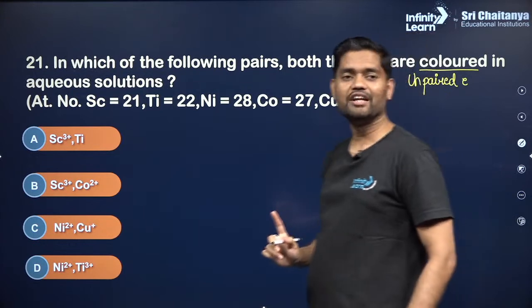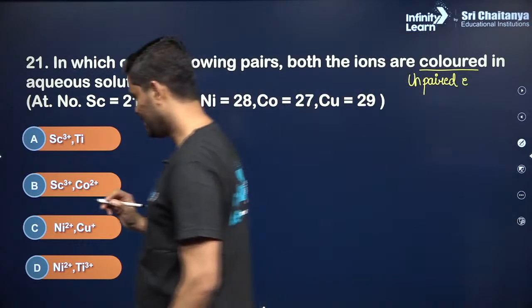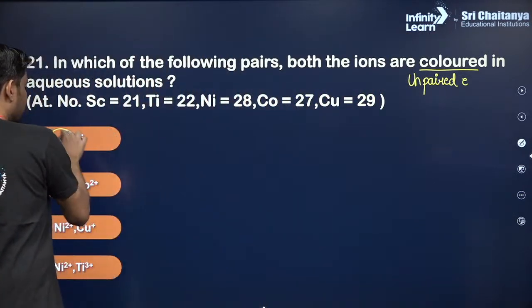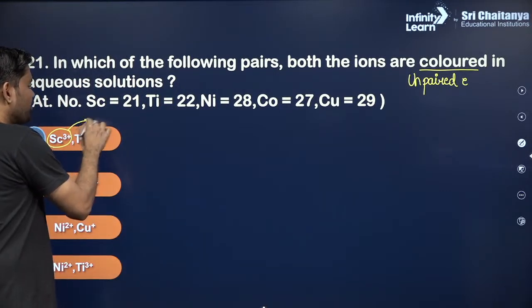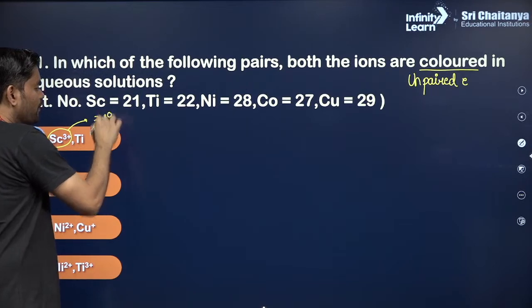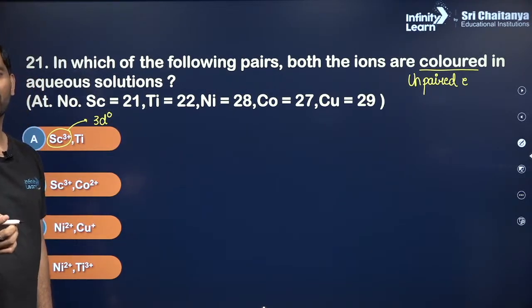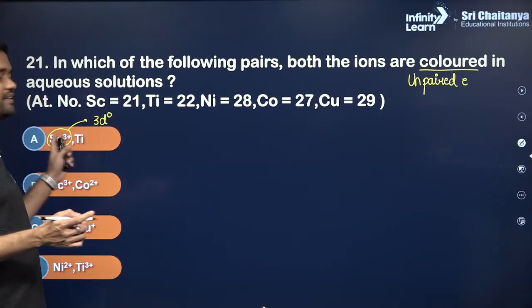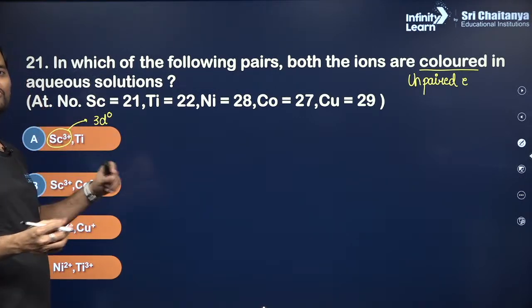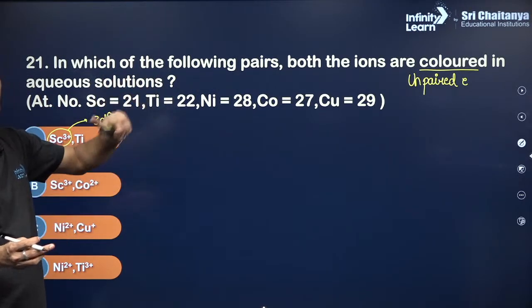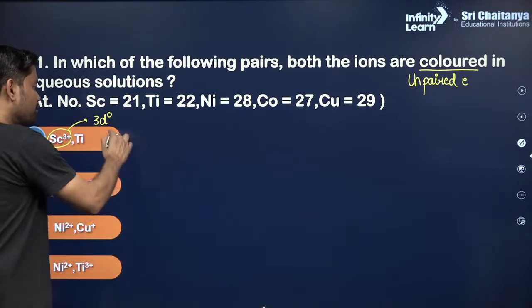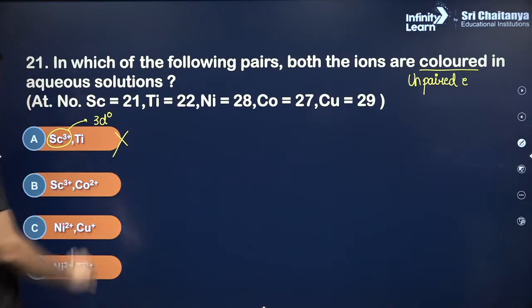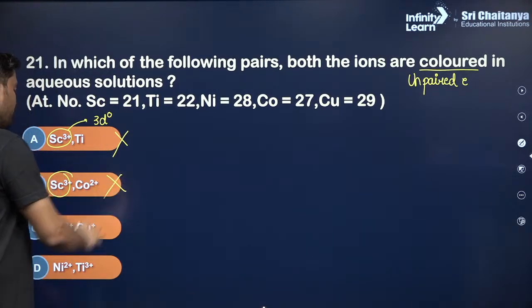Talking about unpaired electrons, see, Sc3 plus, scandium 3 plus, has an electronic configuration of 3d0, so it will be colorless because it does not have any unpaired electrons. Both the ions have to show color according to the question. So option A is not the right one. Again Sc3 plus, not the right one.